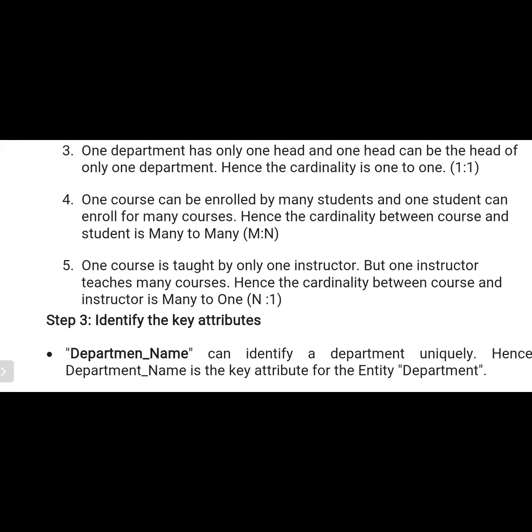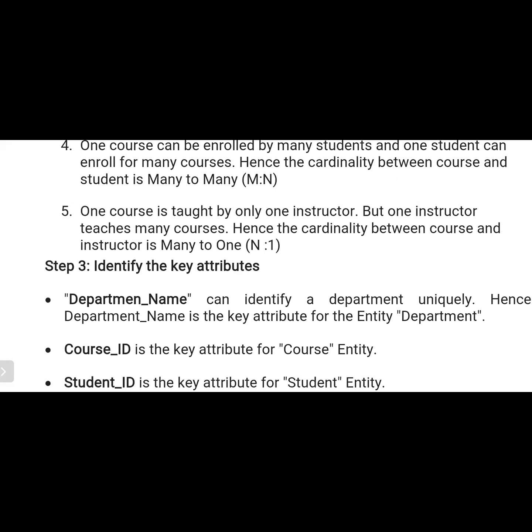One course can be enrolled by many students, and one student can enroll in many courses, so that is many to many. One course is taught by only one instructor, but one instructor teaches many courses, so it is many to one.